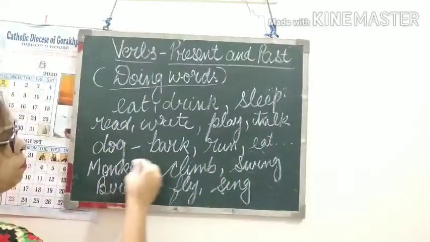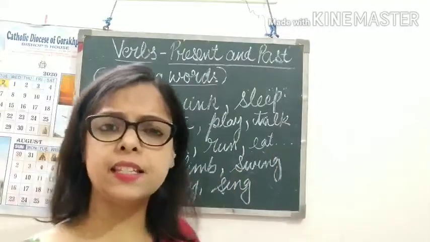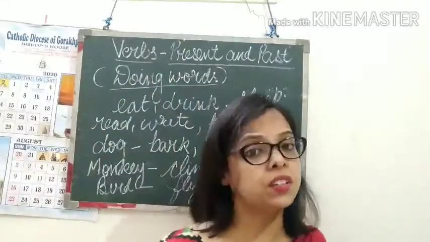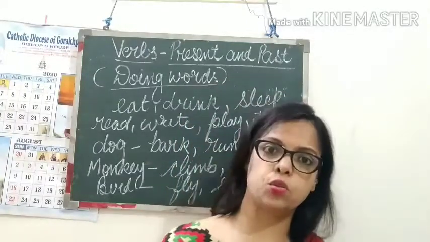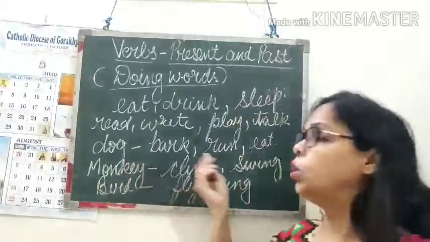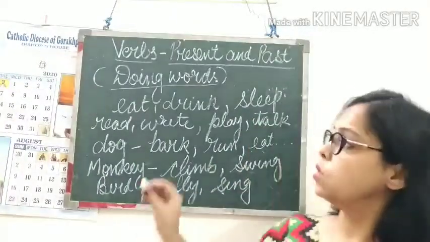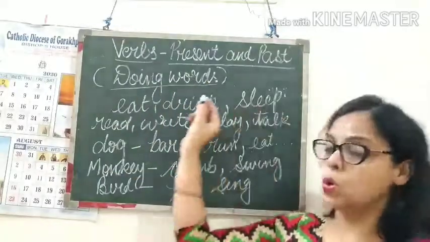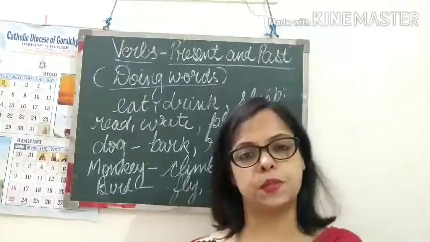Isn't it? So barking, running, eating, climbing, swinging, flying, singing, these are all what? These are all action words, showing some kind of action. So these are known as doing words, and doing words are known as verbs. All the words that denote some kind of action are known as verbs.